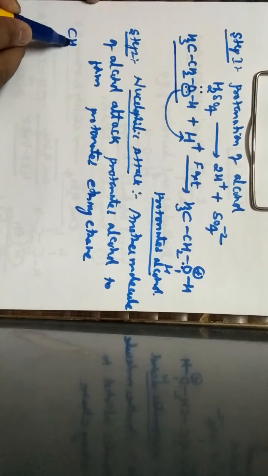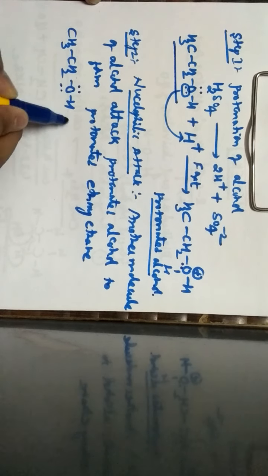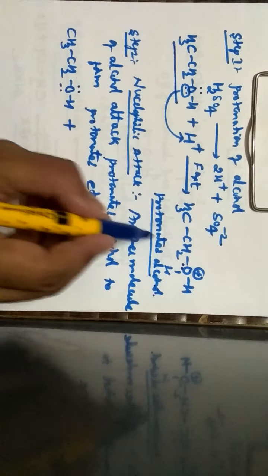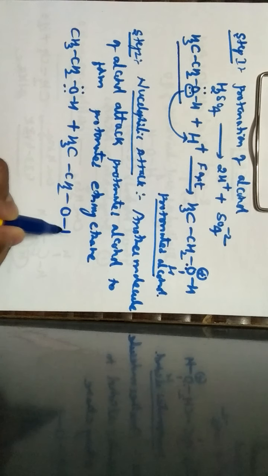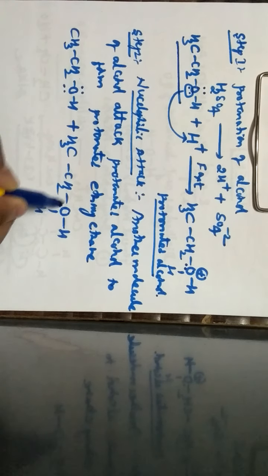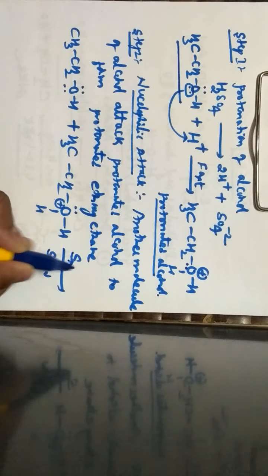Protonated ethoxyethane. So now a question comes: how is this protonated ethoxyethane obtained? This is the second molecule of alcohol that I have taken. Now I will take this protonated alcohol, which is represented as CH3CH2OH with one more H with a positive sign and one set of lone pair. This particular step is a slow step, and this mechanism will take place by SN2.